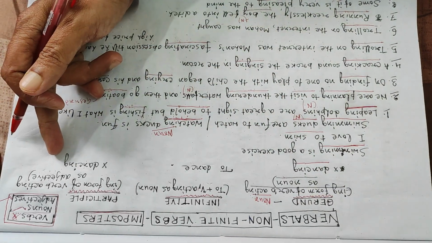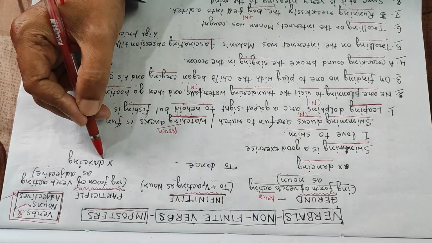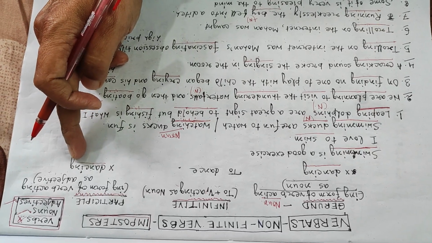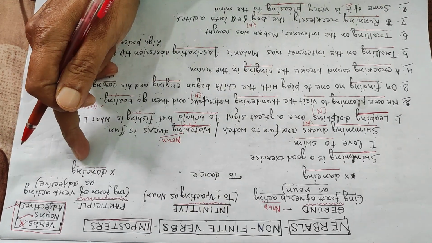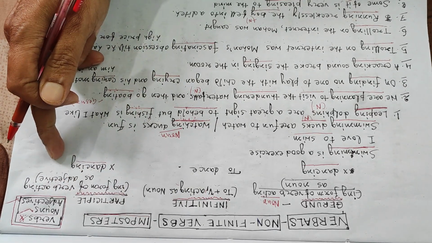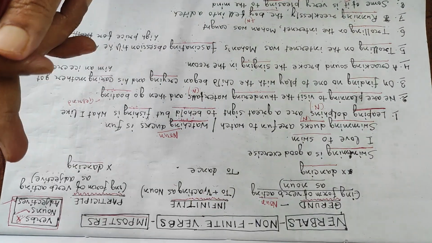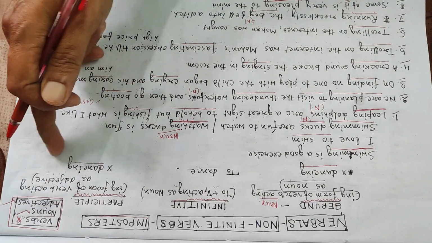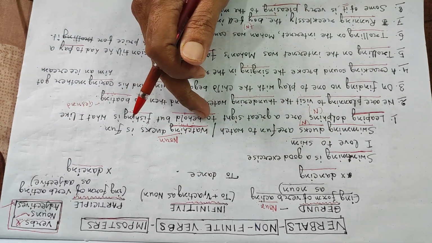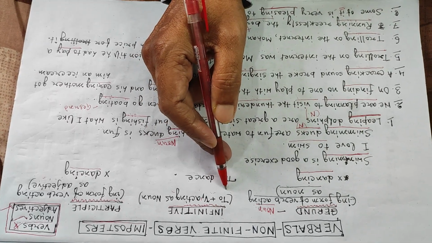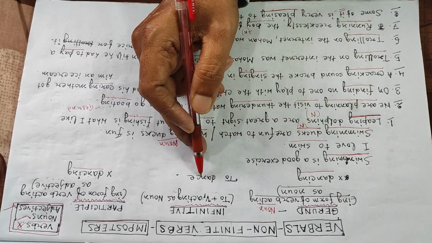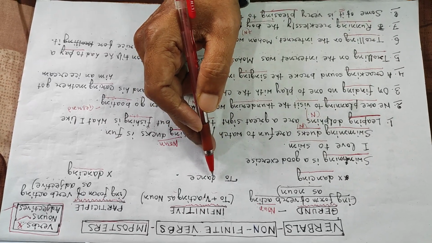When I say dancing is a participle, dance plus ing, it must have all the qualities of an adjective, or it must function as an adjective in a sentence. An infinitive is also a noun, and it can be clearly identified because only to is placed before the original form of the verb. This is called infinitive.